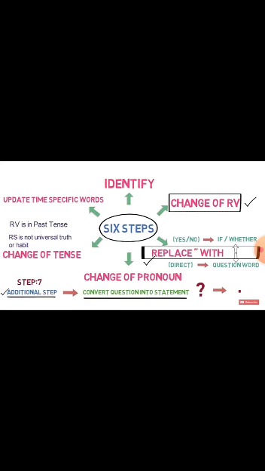Now, there are 6 steps. Firstly, change the reporting verb. If it is a yes-no question, then instead of inverted commas, we will replace with if or whether. Then we will put if or whether. Then, if the reporting verb is in present tense, or if your reported speech is a universal truth, then the tense will remain unchanged.